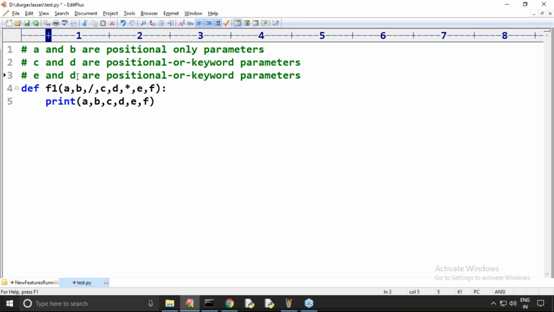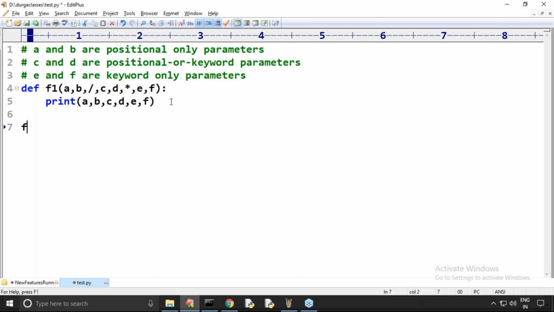Next, E and F are keyword only parameters. Remember this one. Now observe, my function is taking positional only, next either positional or keyword, next keyword only. All of these are applicable.